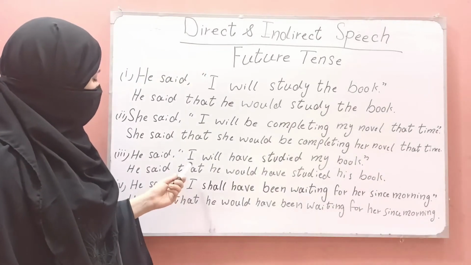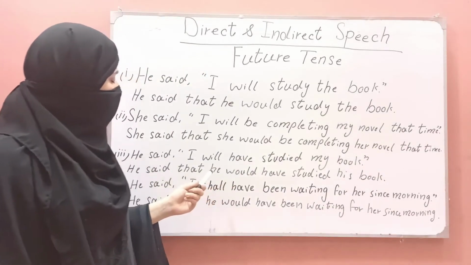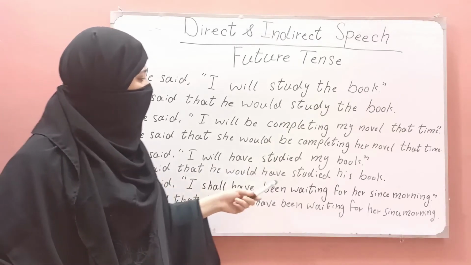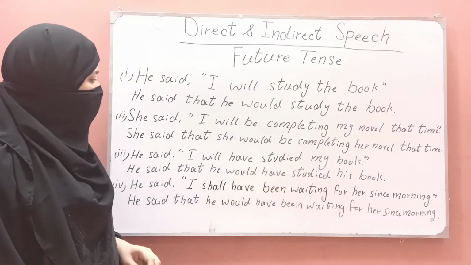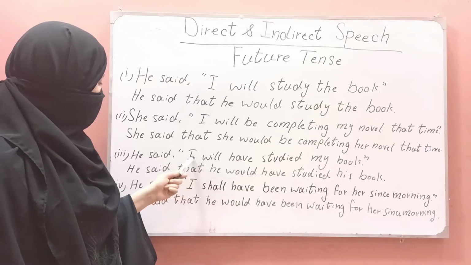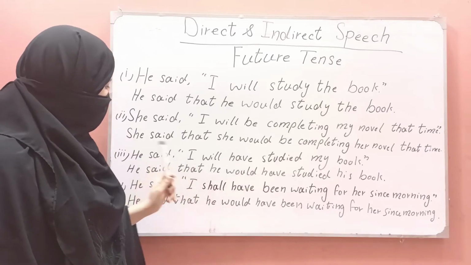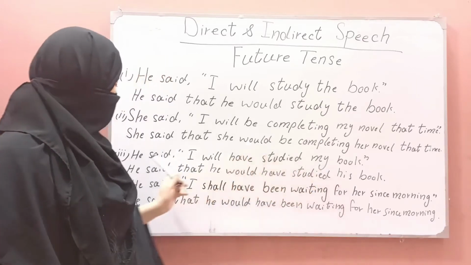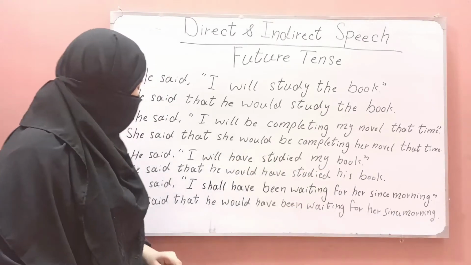And now we are changing the third type of future tense, I mean future perfect tense, into indirect speech. He said, "I will have studied my book." How will we change it into indirect speech? He said that "I" will be changed with "he", the first person, "would have studied", "my" is the first person, it was changed with "he", his book.